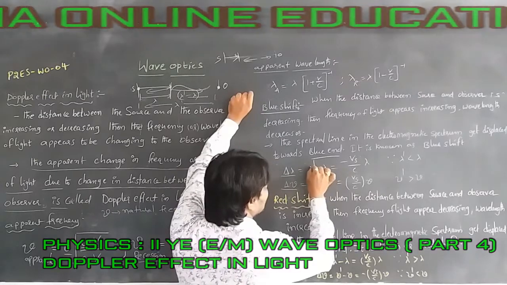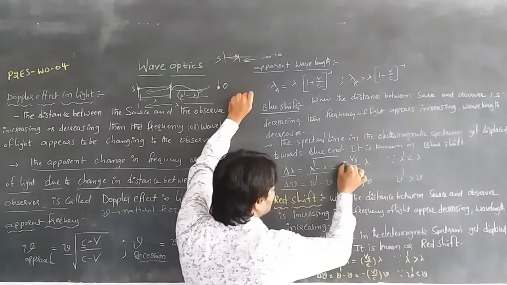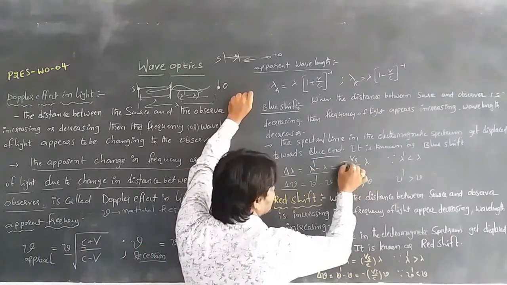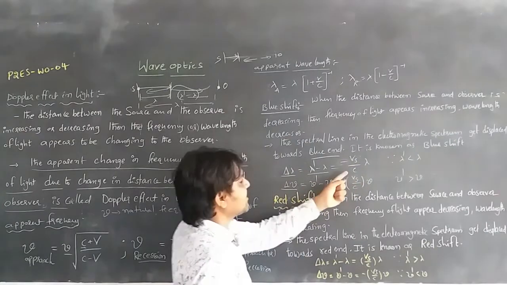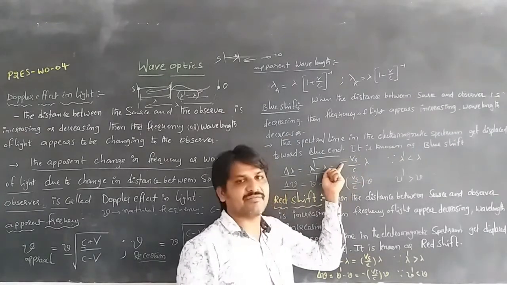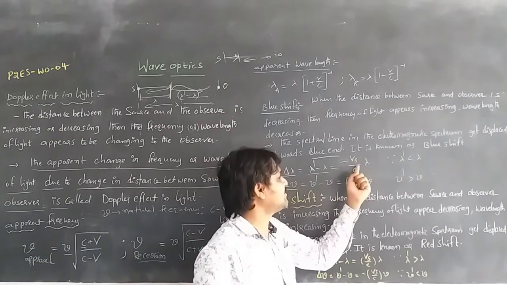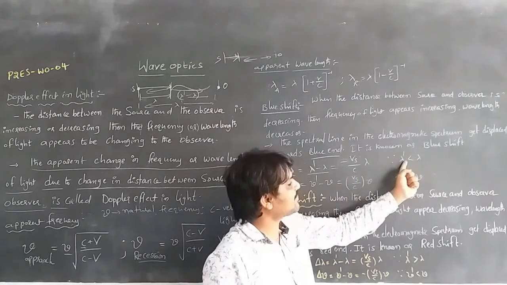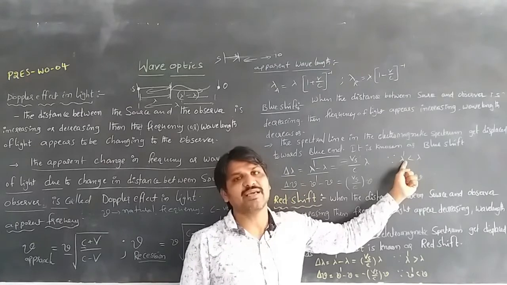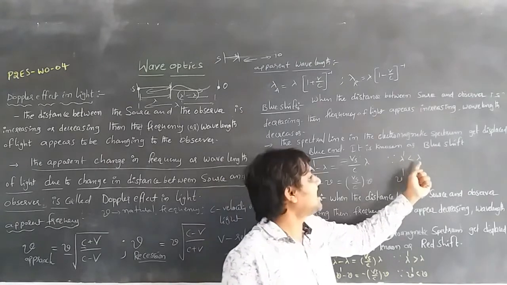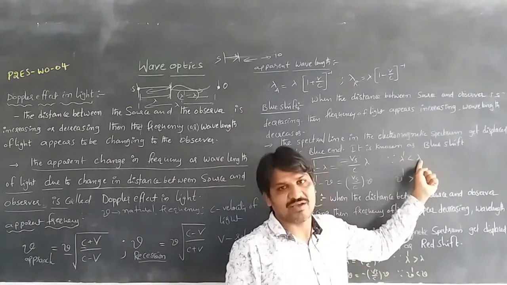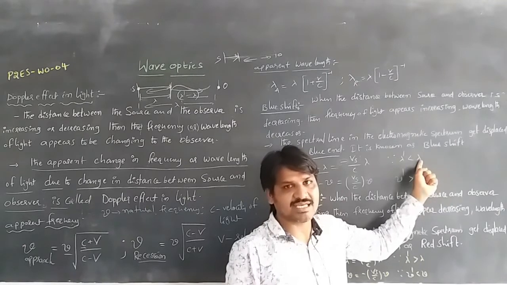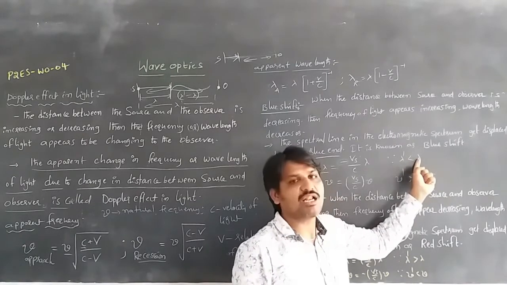Then the formulas for the change in wavelength and change in frequency: the change in wavelength, lambda dash minus lambda, is equal to minus Vs by C into lambda. The negative sign indicates that the wavelength is decreasing. So the apparent wavelength lambda dash is less than the actual wavelength.